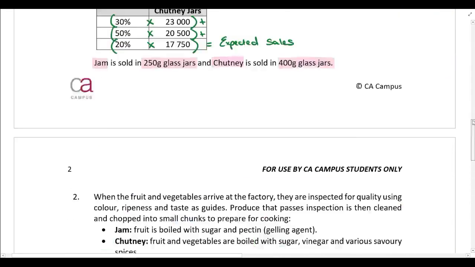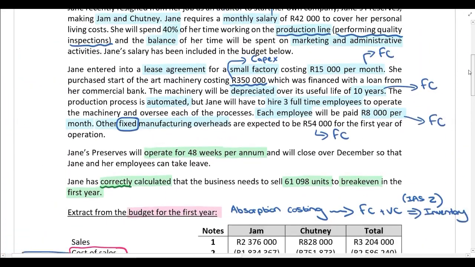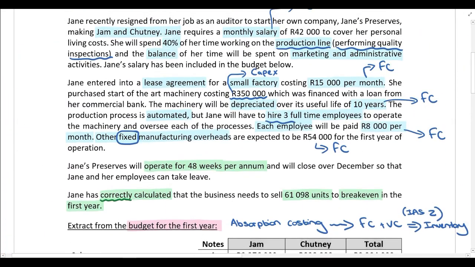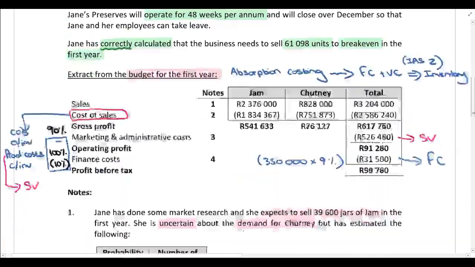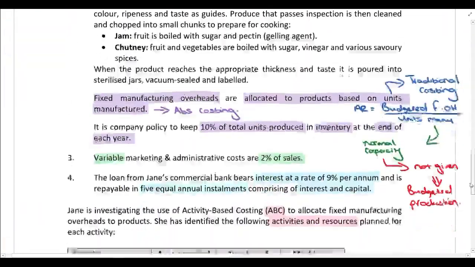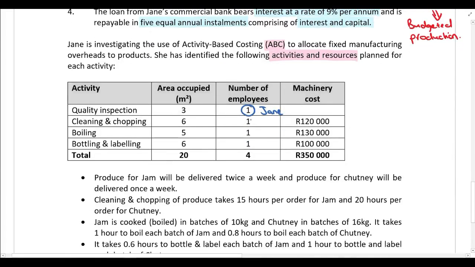And I also told you on the previous page that she is going to hire 3 full-time employees to operate the machinery and oversee each of the processes. Here are the 3 employees that she's appointed. Each of them is overseeing and operating the machines in each of the different activity areas. So that's her 3 full-time employees.